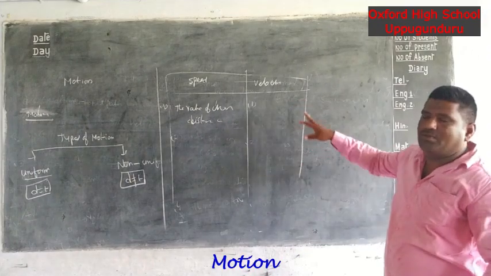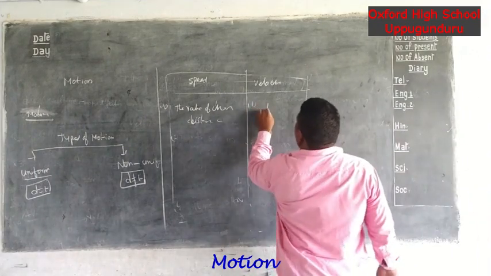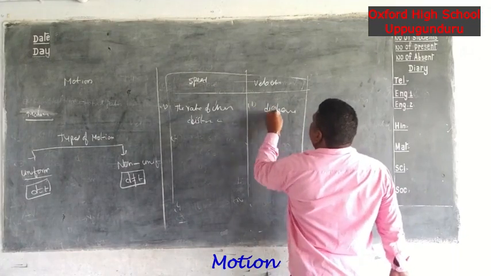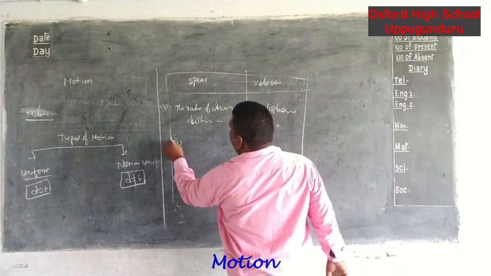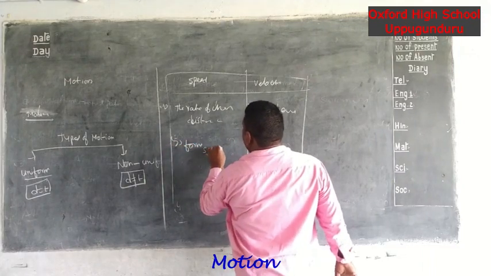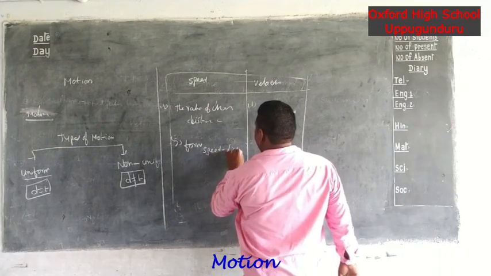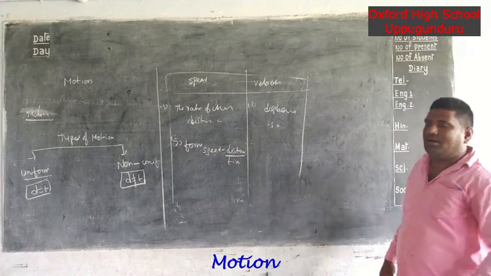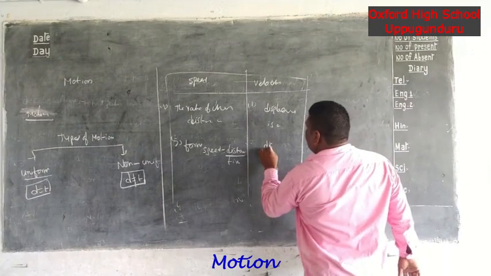Next, what is the definition of velocity? The rate of change of displacement is called velocity. Next, we write the formula. Speed is equal to distance by time. Next, write the velocity formula: displacement by time.